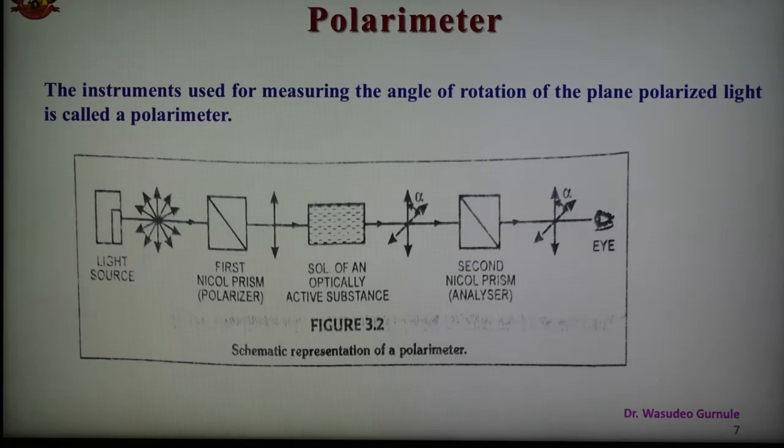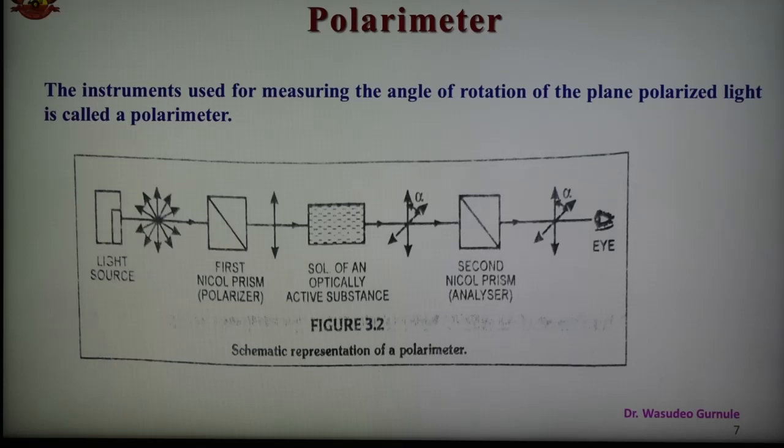Here two lines have been shown, a solid line and a broken line. The axes of polarization of the two nickel prisms are held as shown in the figure. The polarimeter tube is empty. The plane polarized light from the polarizer passes through the analyzer without any change in intensity. When the two nickel prisms are held with their axes of polarization perpendicular to each other, no light passes at all.